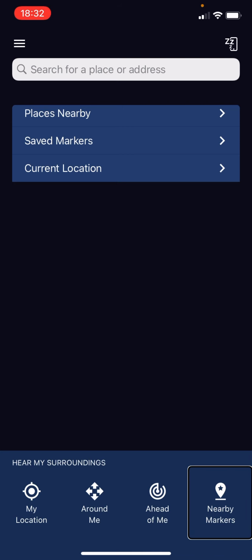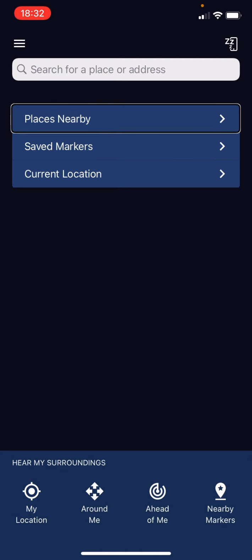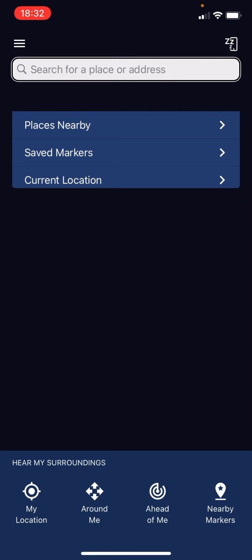Nearby markers. Ahead of me. Around me. My location. Hear my current location. Saved markers. Places nearby. If I want to search for place or address. Search field. Double tap. With any of these surroundings, I just tap on search for a place or address.